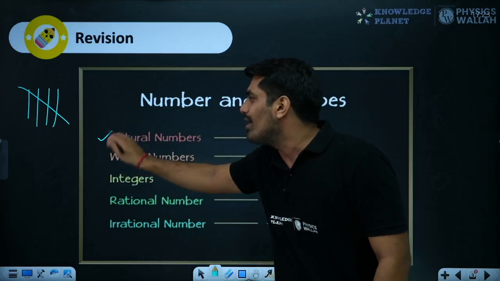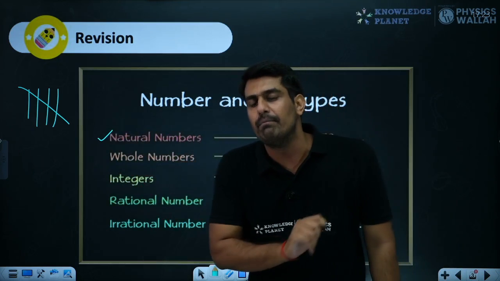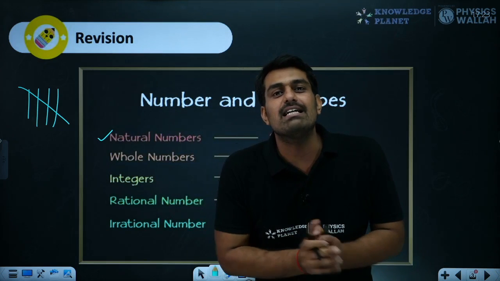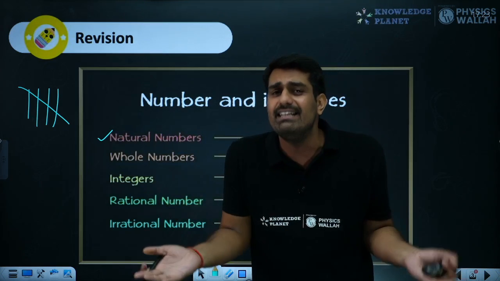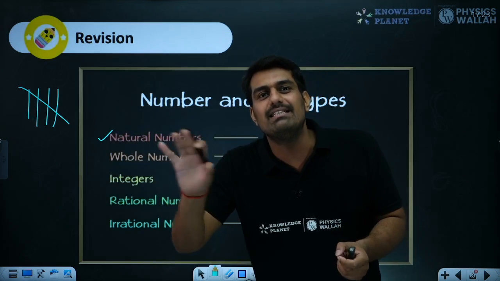Now, while we were talking about natural numbers, we missed one thing. Humans didn't understand the concept of nothing. They didn't get the idea that someday they'll not be having anything. So anything basically means nothing over here.